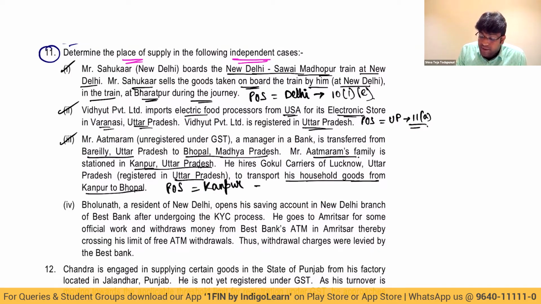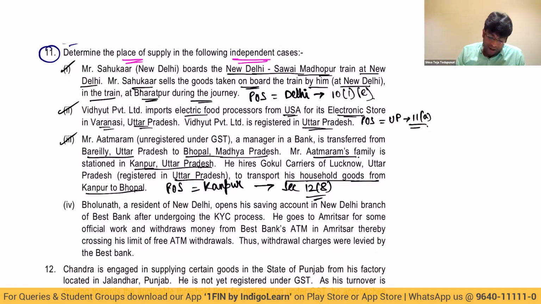And this concept is given by section 12H, service by way of transportation of goods, including mail and courier. If it is supplied to a registered person, place of supply will be the location of such person. For an unregistered person, place of supply is the place where goods are handed over for their transportation. And they are handed over at Kanpur. So place of supply becomes Kanpur.